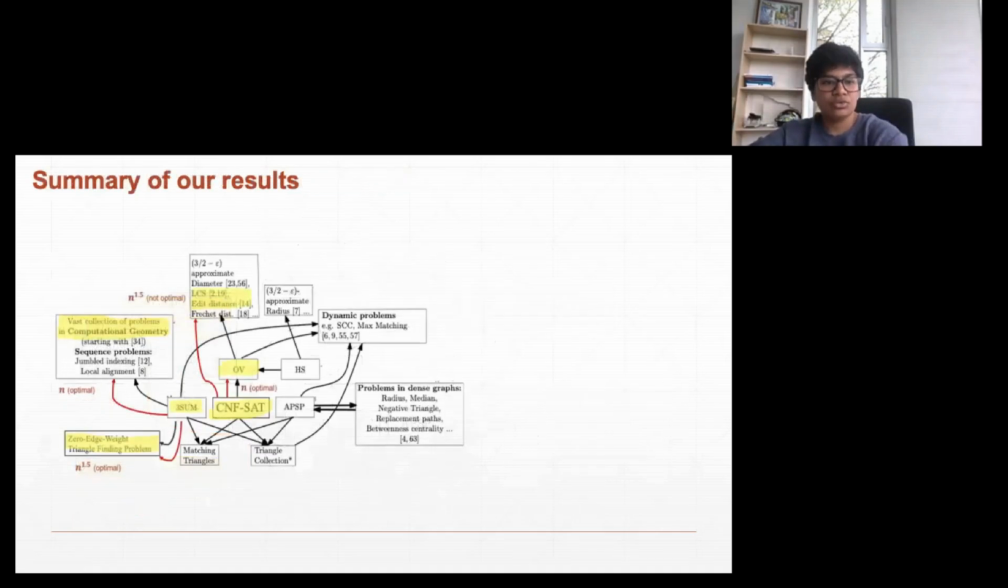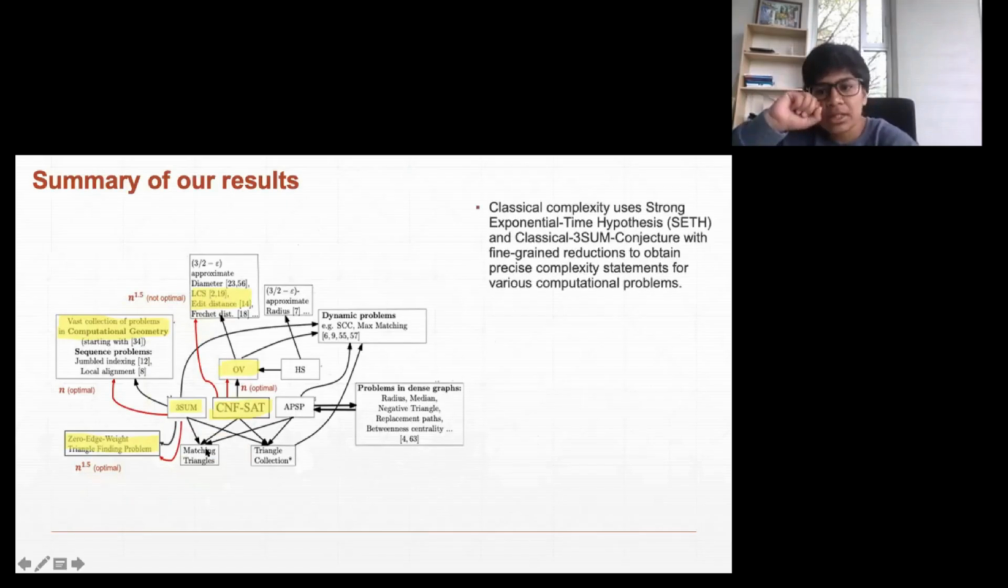And so to summarize what we have done in this project till now: we saw these classical results. People came up with the conjecture about CNF SAT taking so much time. Then people came up with the threesome conjecture taking so much time, and they used fine-grained reductions. The black arrows indicate the fine-grained reductions in the classical setting, and they came up with this beautiful picture which relates the hardness of these problems by basing it on these three key problems.